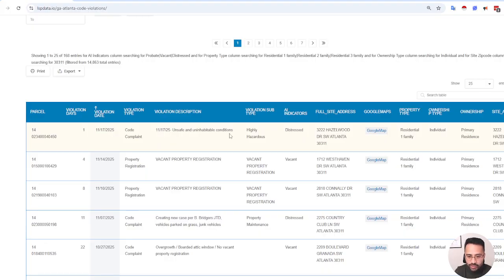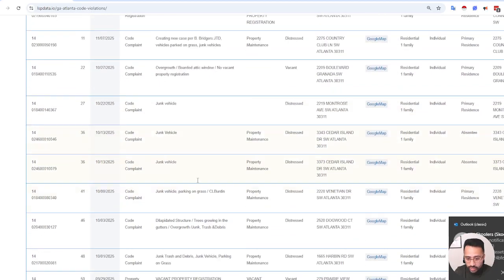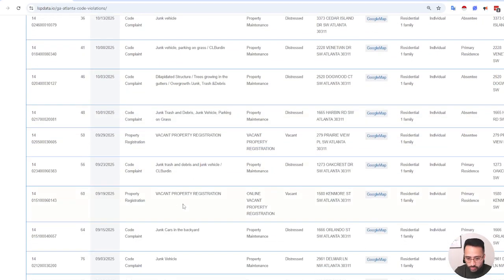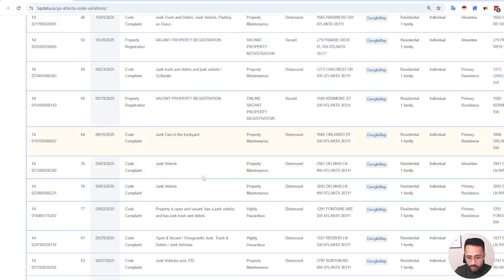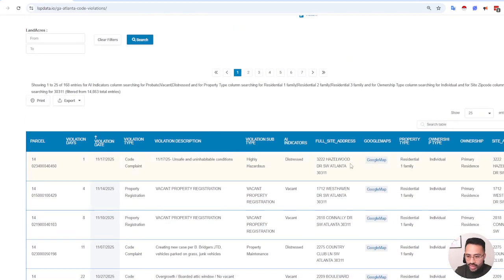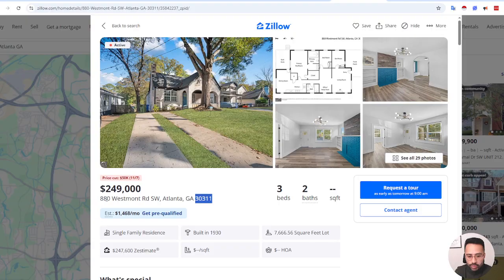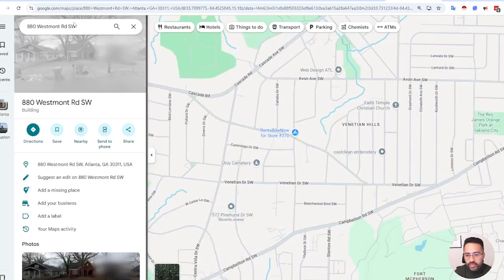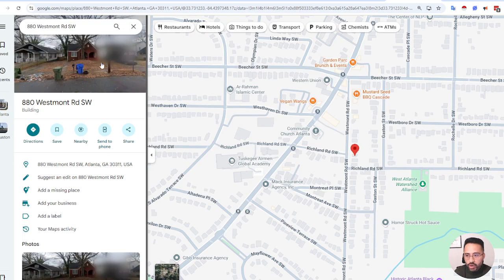Anyways, you have this list, you come down here and you can see that yesterday there was an unsafe and uninhabitable condition, there are vacant properties and whatnot. So again, this can present an opportunity for you. Let's do unsafe and uninhabitable condition. Let's do a couple of them just so you can see. Perhaps let's pull up this property and see where it is in Google Maps. So this property that shows up in Zillow is in this location.